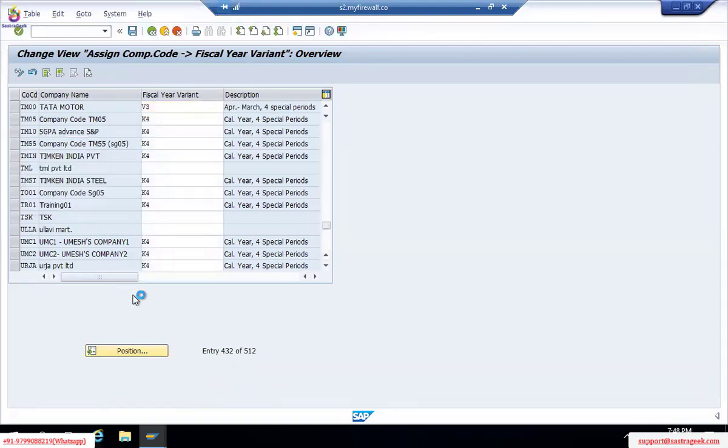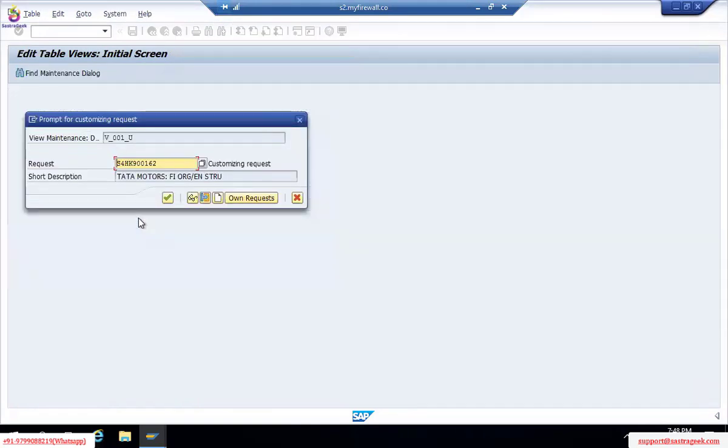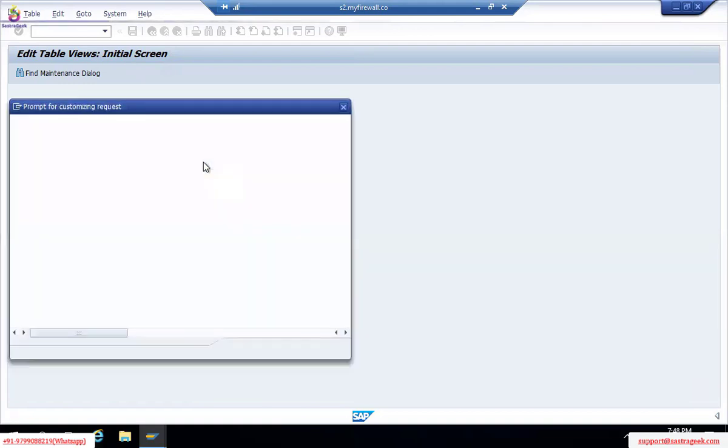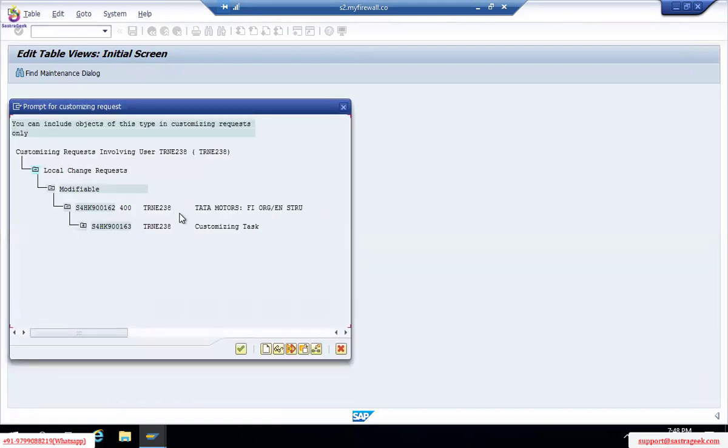Up to here, any doubts? When we are saving this customizing part, whenever we save in a new area, it will ask us for the request. You can create one if you're creating for a new company, but we already created our request, Tata Motors. So just click on the drop down, select your Tata Motors and save it.